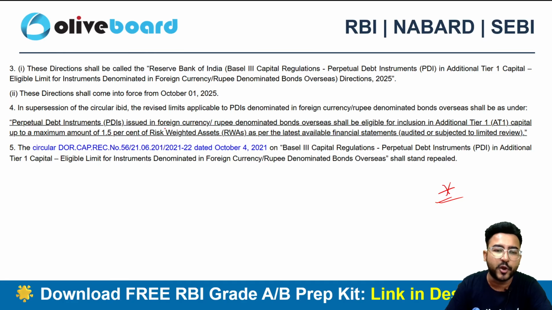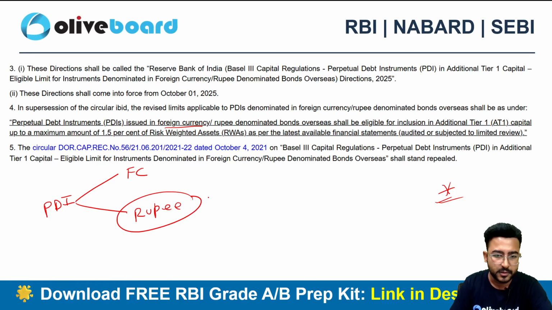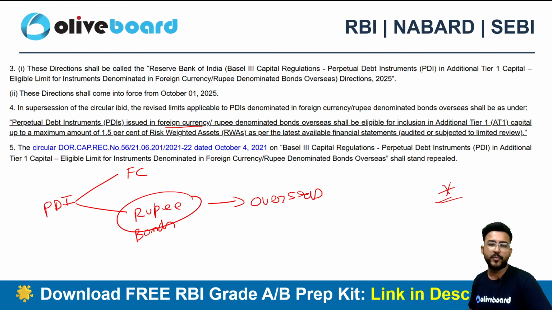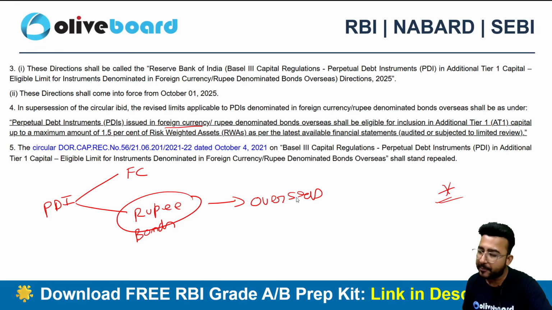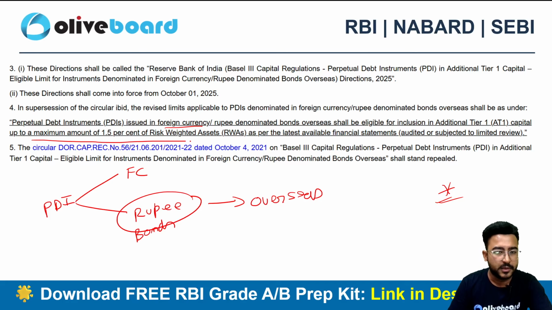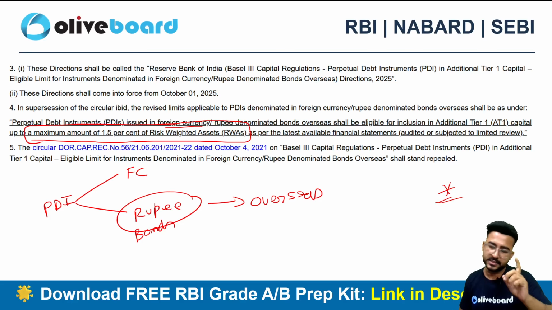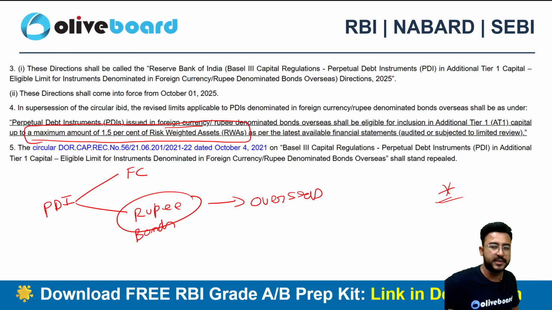PDIs issued in foreign currency. If this PDI is being issued in foreign currency or even in rupee denominated bonds overseas, shall be eligible for inclusion in the AT1 capital. You can include it in the AT1 capital, but there is a maximum limit. Calculate your risk weighted assets, and 1.5% of your risk weighted assets is the maximum limit of this particular kind of PDI.